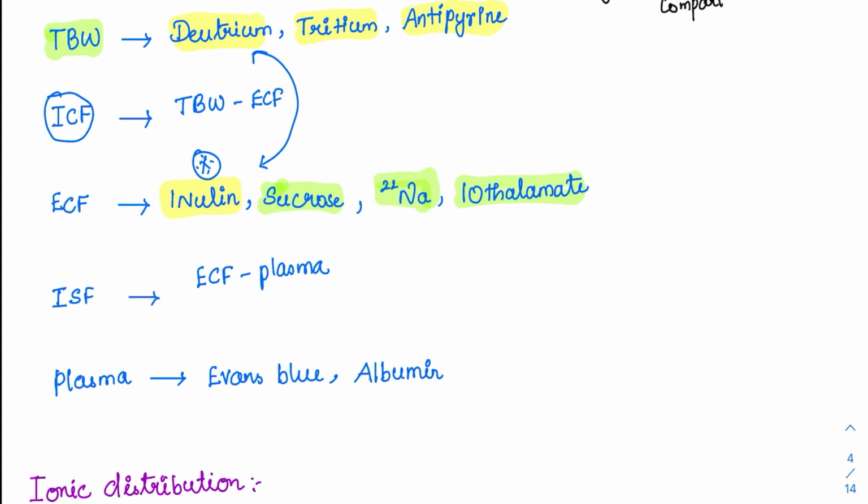For plasma measurement we need some substances, and the classical substances used are Evans blue and albumin, because albumin stays in the plasma. They can combine two substances and ask which can be used to measure ISF, that is the interstitial fluid, giving options like inulin and Evans blue. So these are the standard forms of question that can be asked with respect to these substances.